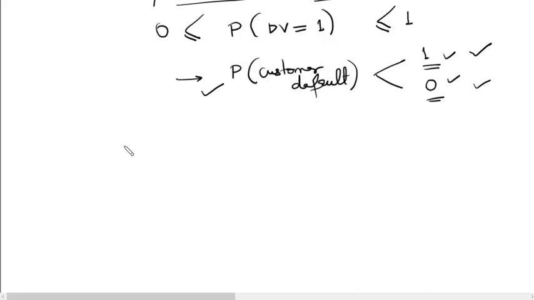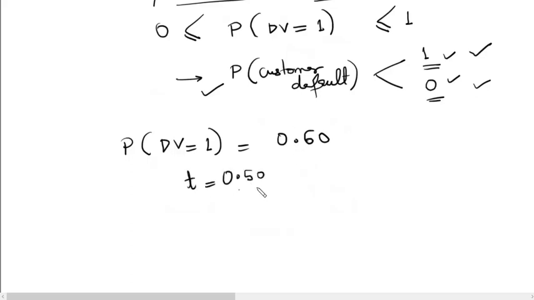For example, let's say you get a probability of the dependent variable being 1 as 60%. So 0.60 is the probability of the dependent variable being a 1. How do you convert this to 1 or 0? Will this be a 1 or will this be a 0? Let us take a threshold of 0.5, which is what we usually take, the midpoint between 0 and 1.